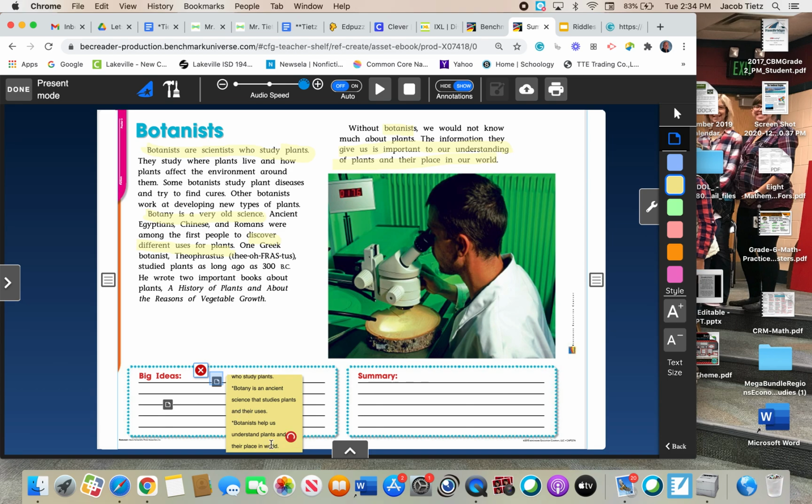Okay, so what we can do is we can take our big ideas. The fact that botanists are scientists who study plants. Botany is an ancient science that studies plants and their uses, and that botanists help us understand plants and their place in the world. So what we want to do is combine these big ideas into a summary.